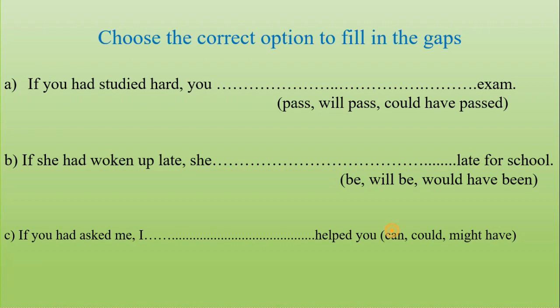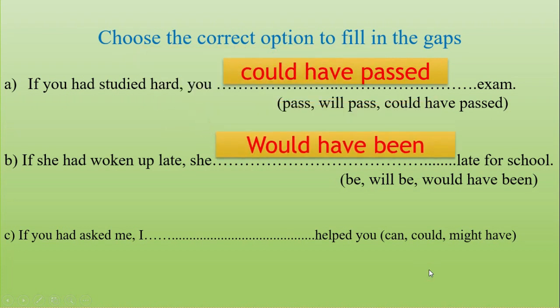Question number A. Yes, the right option is could have passed, because in if clause there is the structure subject had plus verb 3, and if there is subject had plus verb 3 in if clause, we need to write would, could, might have plus verb 3. Here is could have plus verb 3. Next answer.